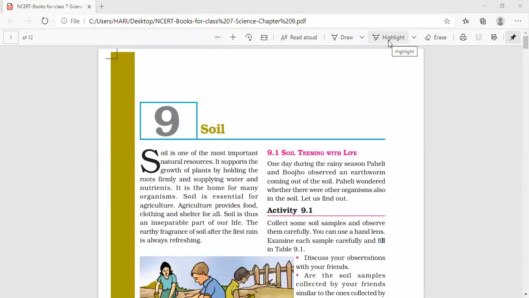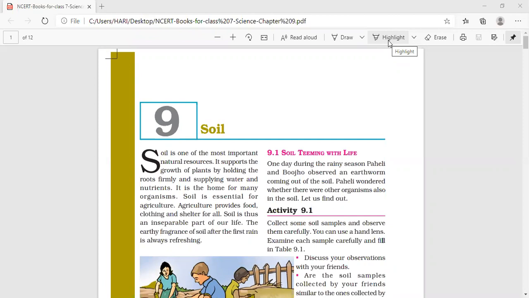Hello students, let us continue lesson number 9, soil. In the last video, I explained the process of weathering, humus and also the constituents of soil.